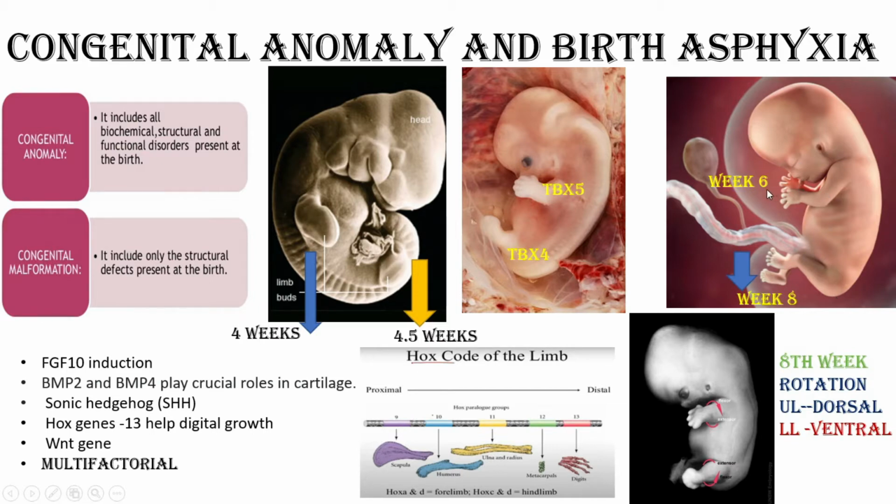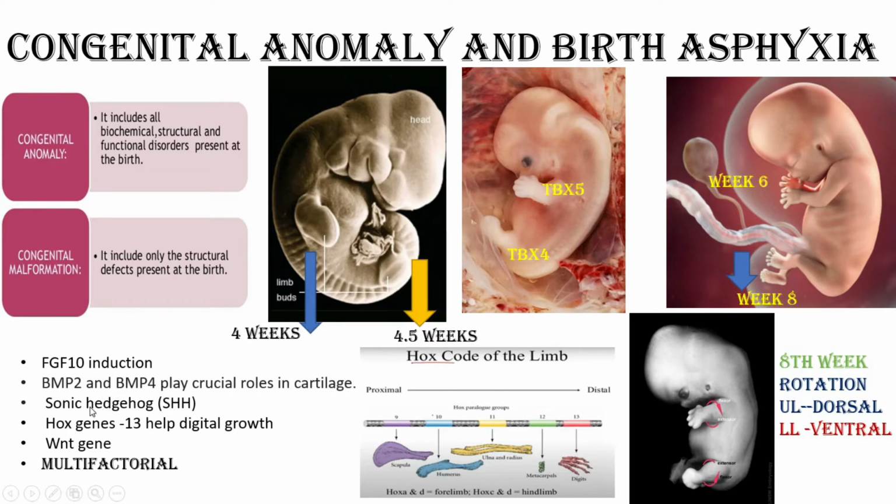Now this development is not a very easy process. It has to go through some genetic positive and negative feedback. Induction is done by fibroblast growth factor 10, then bone morphogenic protein 2 and bone morphogenic protein 4 play a crucial role in cartilage to bone development.